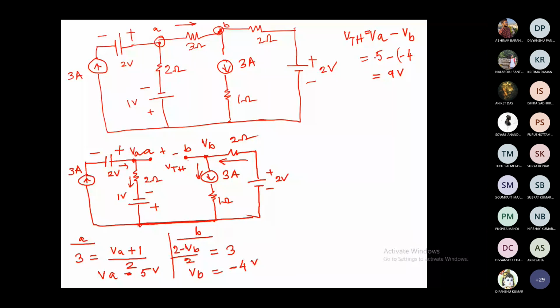This is your open circuit voltage, VTH. Now you have to look into the circuit at these two terminals A and B, while you have to replace all the sources by their internal resistance. So that is what we'll do now.